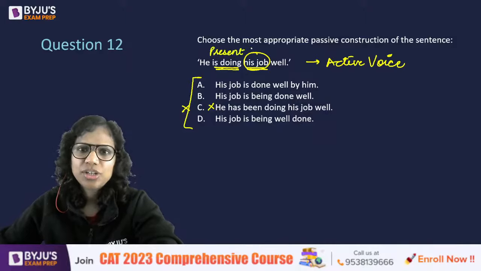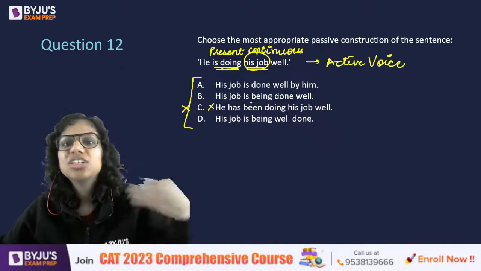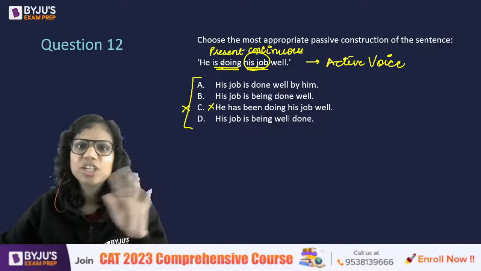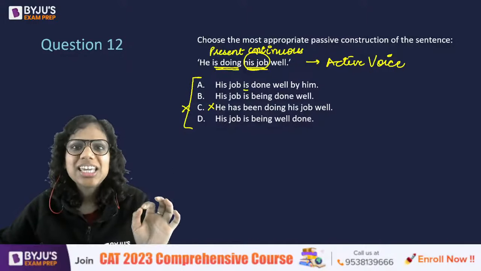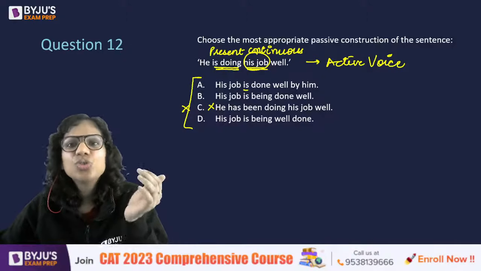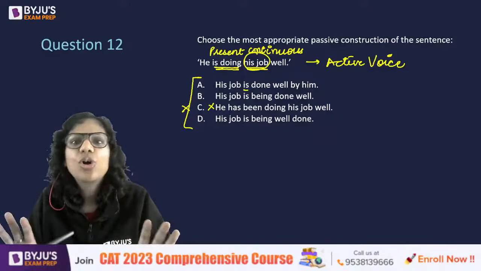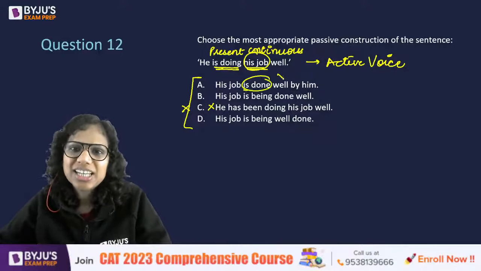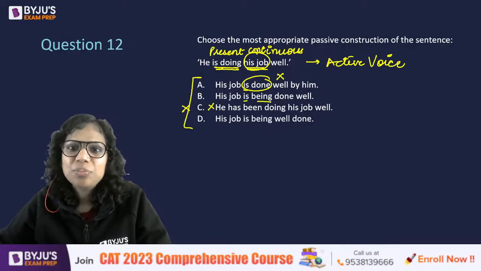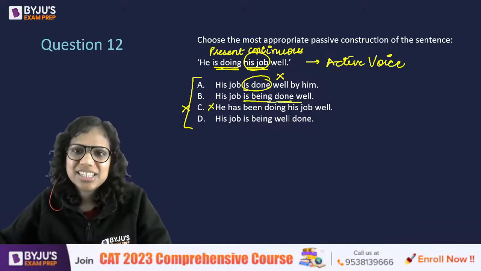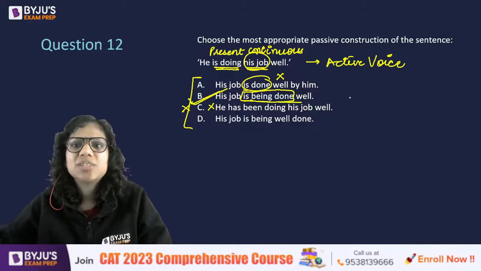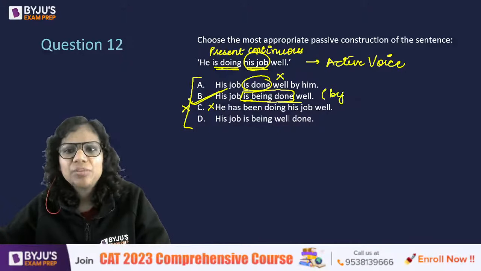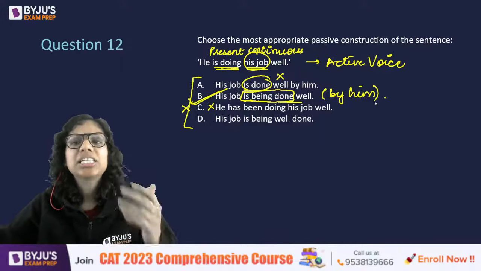This is present continuous. Now, remember this: here we don't change the tense. In voice, we don't change the tenses. In direct, indirect speech, we change tenses. So here, this is doing. This has to change into the passive, but in the present continuous itself. So is done is incorrect, right? Is being done well. This is the correct construction. His job is being done well by him is implied, and that's why it has been skipped.